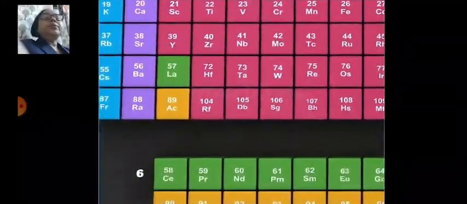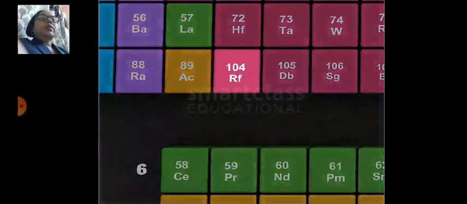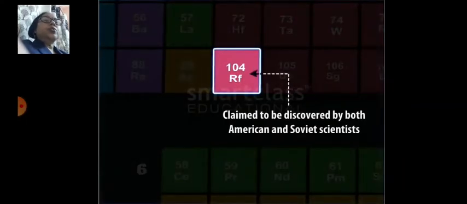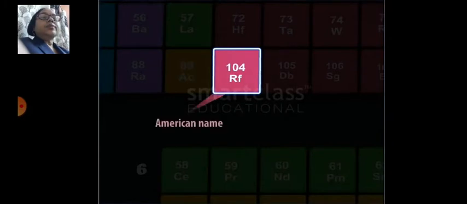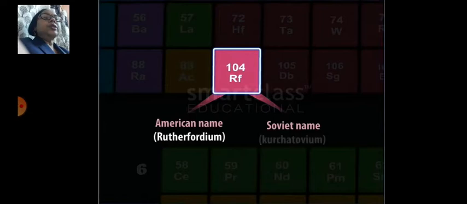For example, atomic number 104, Rf, was claimed to be discovered by both American and Soviet scientists. American scientists named it Rutherfordium, whereas Soviet scientists named it Kurchatovium.